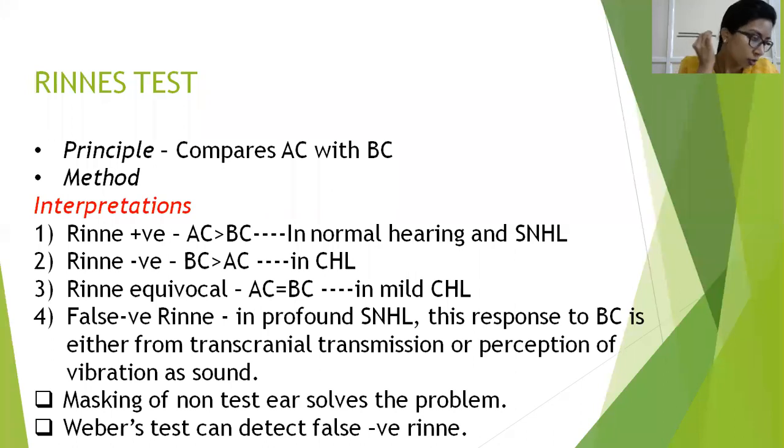For bone conduction, you place it on the tip of the mastoid behind the ear, but we are not occluding the same ear. So some amount of the sound coming out of this tuning fork also goes through the air conduction pathway. This interferes with the loudness of your bone conduction.